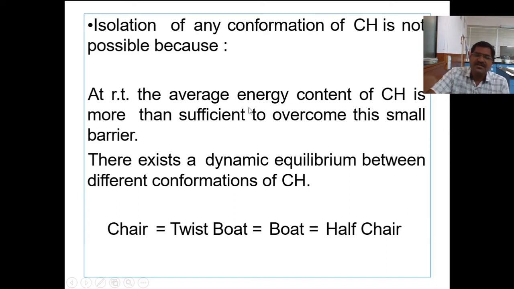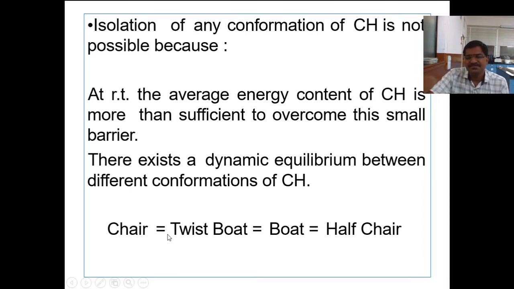Therefore, the interconversion of one chair to its alternative chair is very, very easy. That is, interconversion of chair to half chair is very easy, and the flipping rate is very high, millions of times per minute, and therefore we cannot isolate or separate these conformations.